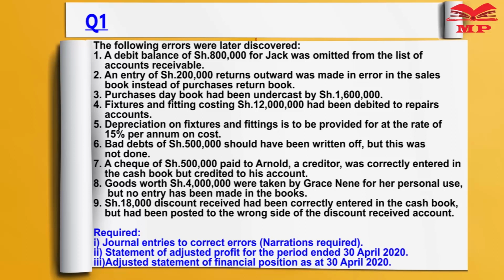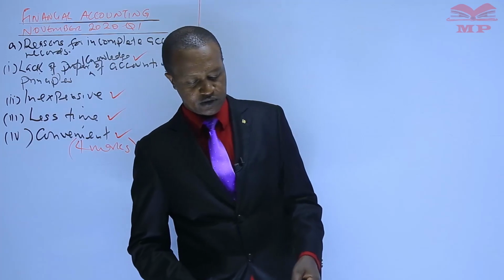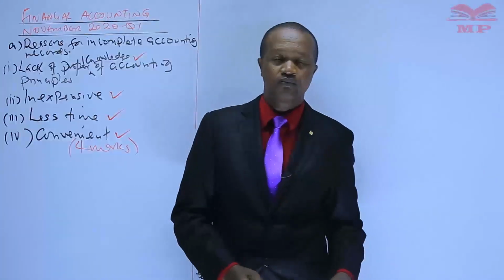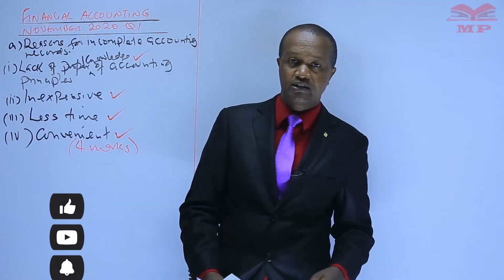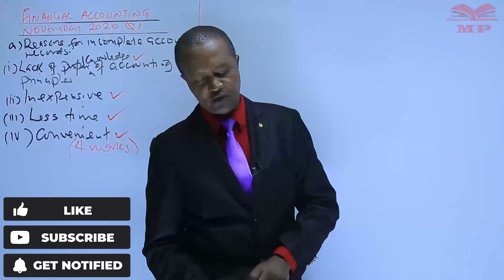So learners, it seems the trial balance that was extracted from the ledgers of Grace Nene did not agree, and therefore a suspense account is introduced with the credit balance. That's why it appears on the credit side of the balance sheet.